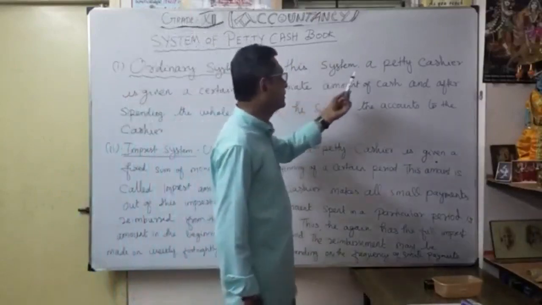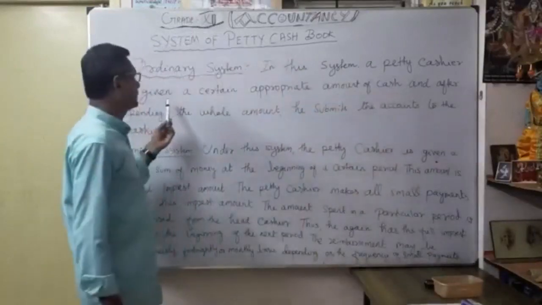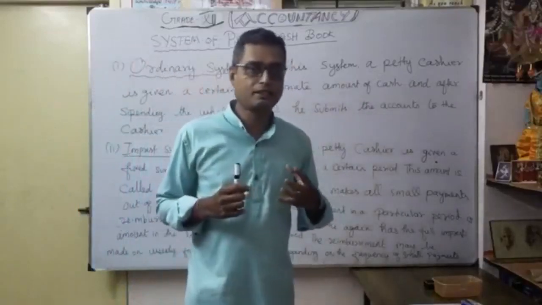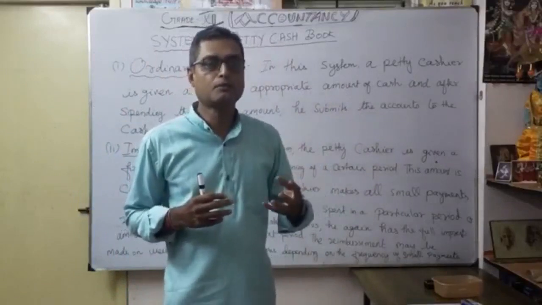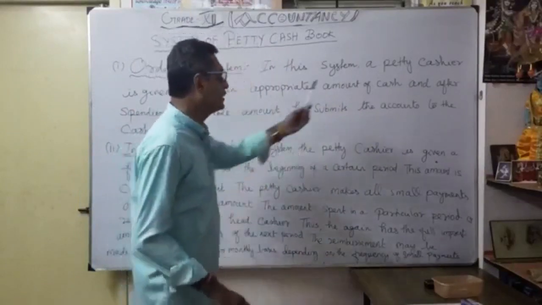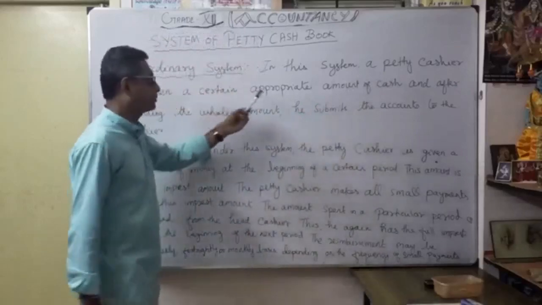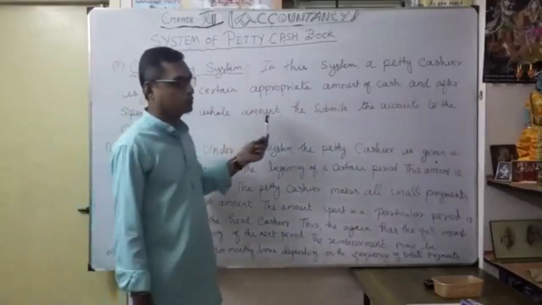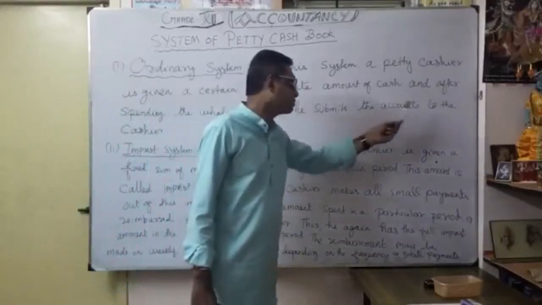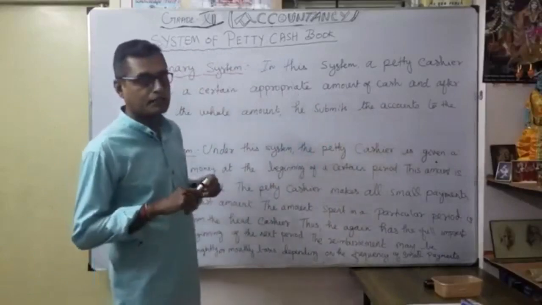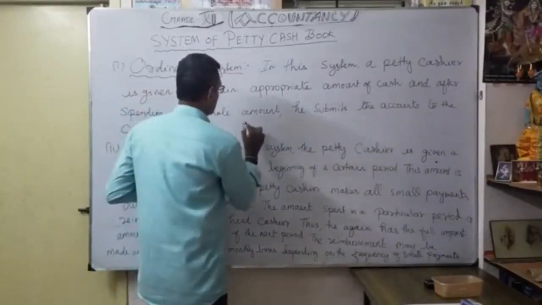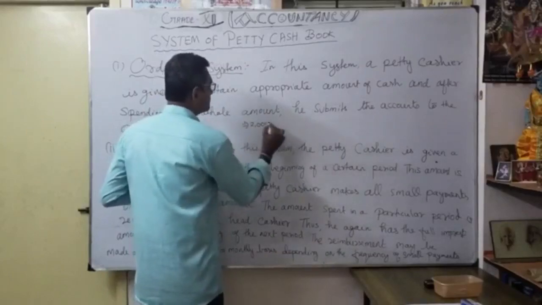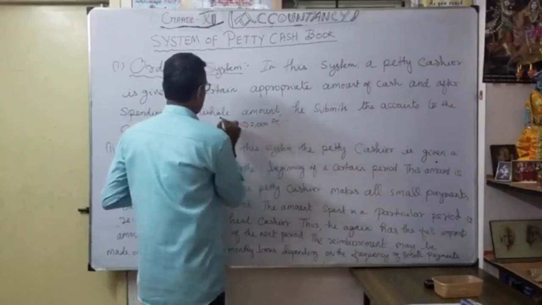In this system, the petty cashier is given a certain appropriate amount of cash. So the head of the cashiers, the chief cashier, gives some amount, for example 2000 rupees, to the petty cashier. After spending the whole amount, he submits the accounts to the cashier. So the petty cashier received how much? 2000 rupees from a cashier.